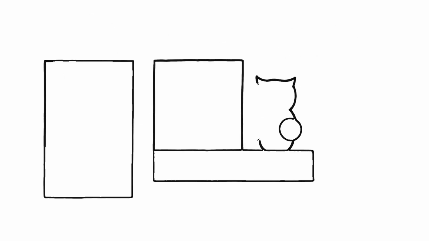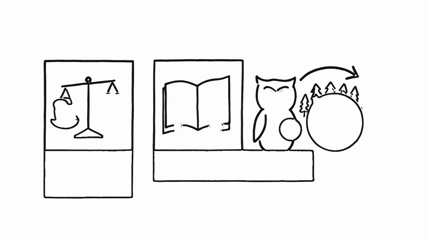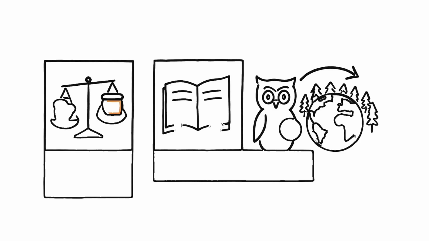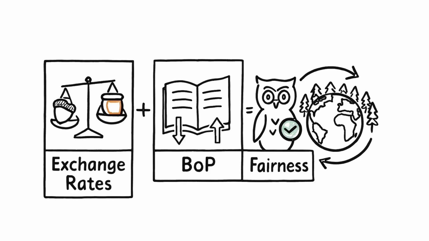So here's the takeaway. Exchange rates decide how much acorns are worth across forests. The balance of payments tracks the flows, and the owl ensures fairness. Together, they explain how global trade balances work in the animal economy.